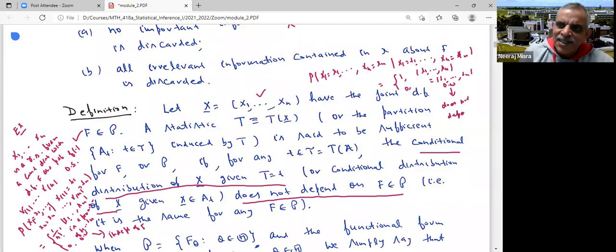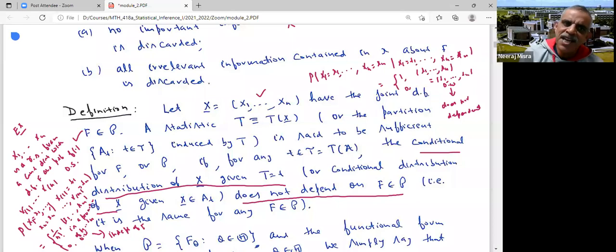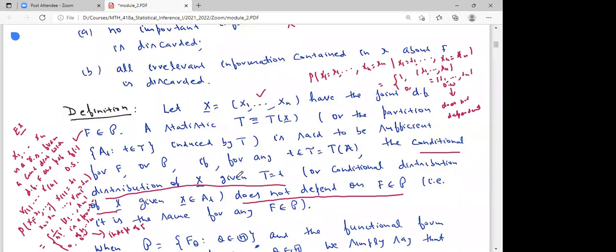So in fact, you have done two examples by asking that question. One is that the whole sample is always sufficient, right? This proves that the whole sample is always sufficient because, given the whole sample, its distribution is independent of F. You've also shown that if X1, X2, ..., Xn is a random sample from a continuous distribution, then the order statistic is sufficient. You have done it just using the definition. Does that clarify your doubt? Yes, sir. Absolutely, sir. Thank you, sir.